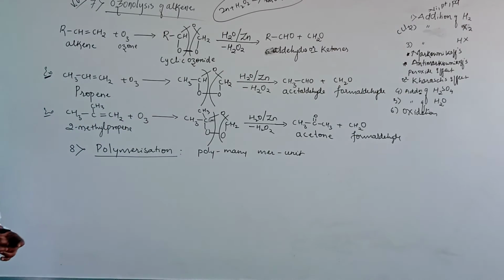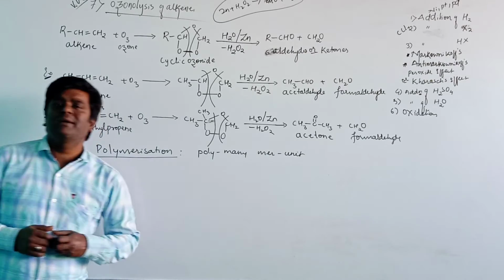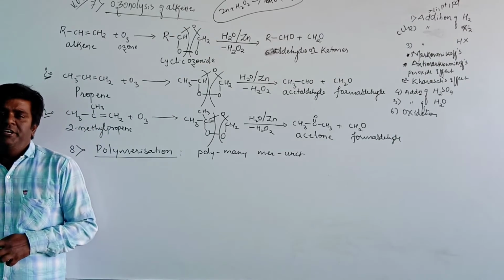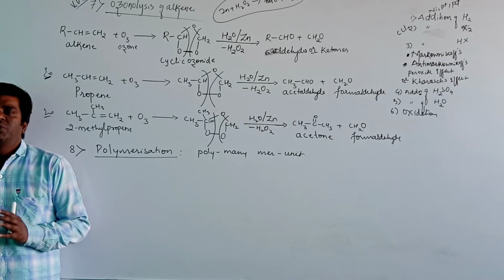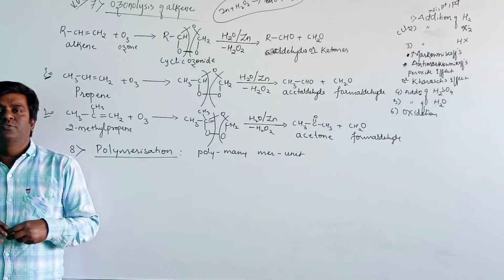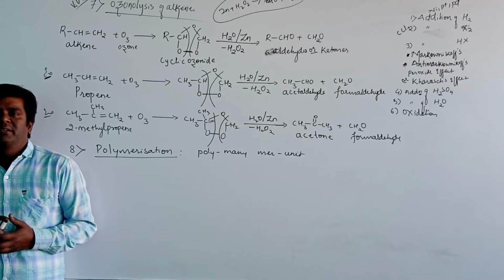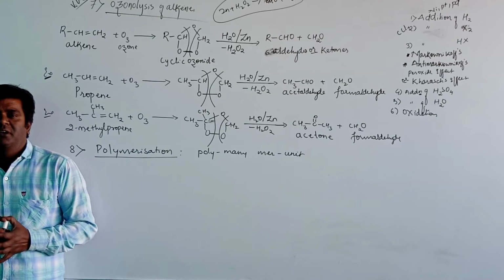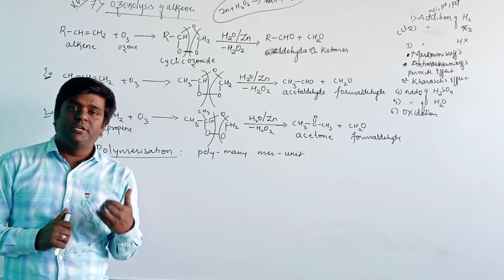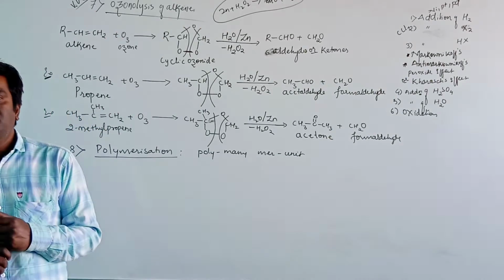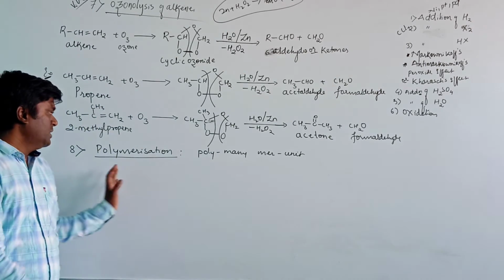Polymerization of alkenes is carried out at high temperature and high pressure using a suitable catalyst. Then it will form the compound called a polymer. Let us see an example here.